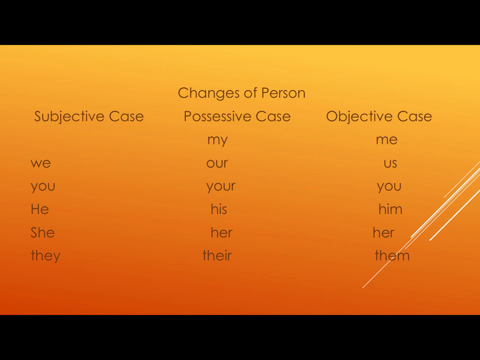Now, what is the transitive verb? Transitive verb is which needs an object to complete the sentence, to complete the meaning of that sentence. And what is intransitive verb? Which does not need object to complete the meaning of that sentence. Now let us take the example. I eat a mango daily. Now here eat is verb and mango is object.